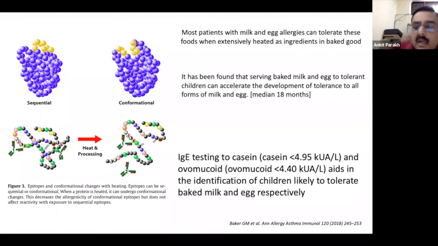So for example, cakes, biscuits, muffins, and so on. So a lot of things actually have baked products. So if the child is not taking milk but can take baked things, then life becomes quite easy. It is quite difficult to avoid baked products for children.